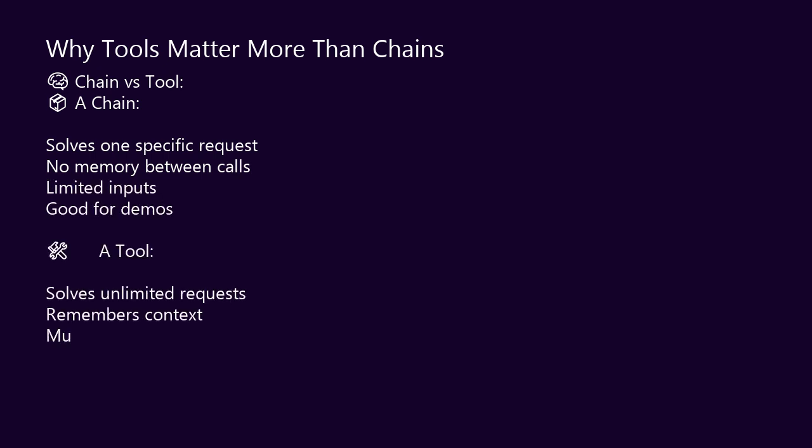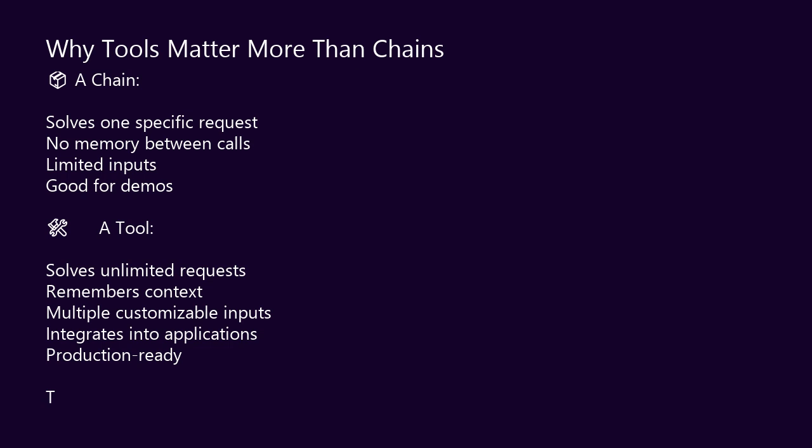Let me explain the difference between a chain and a tool. A chain is a pipeline. It solves one specific request. You give it input. It gives you output. Then it is done. A tool is different. A tool is something you use over and over. A tool remembers context. A tool adapts to different situations. A tool integrates into workflows. Think about it this way. A calculator that can only add 2 plus 3 is a chain. A calculator you can use for any math problem is a tool.